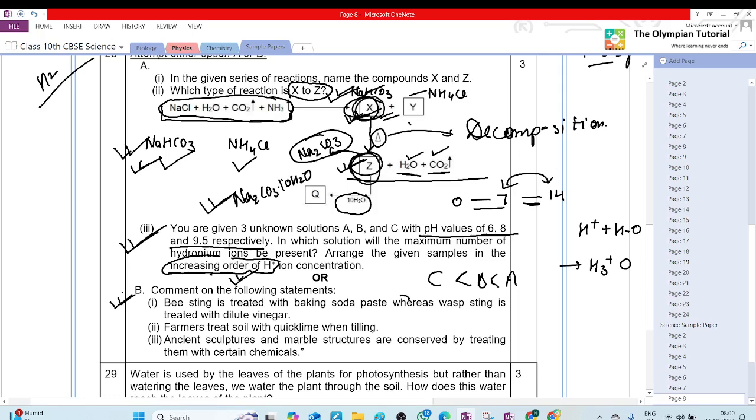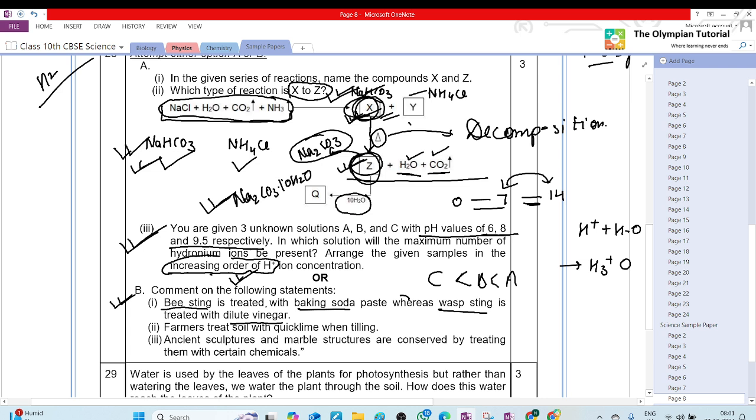Comment on the following statements. First, bee sting is treated with baking soda paste, whereas wasp sting is treated with dilute vinegar. Ma'am, bee sting has formic acid. Acidic in character, so it is treated with base, while wasp sting is